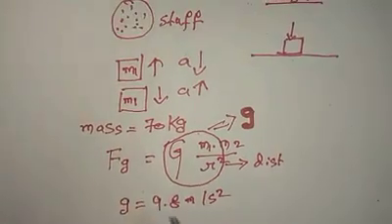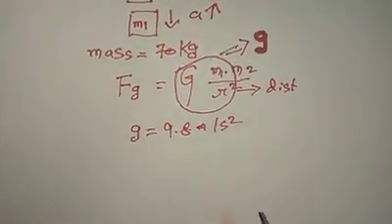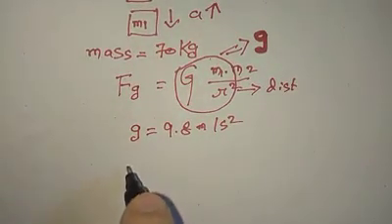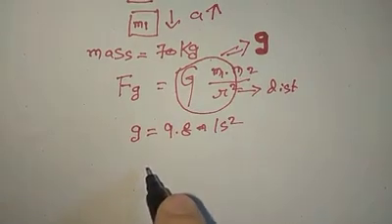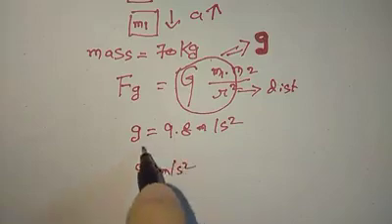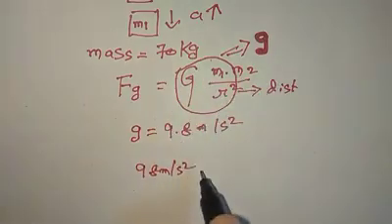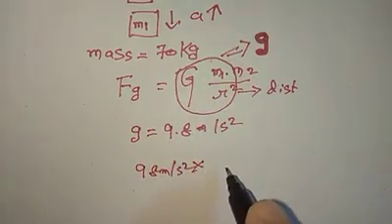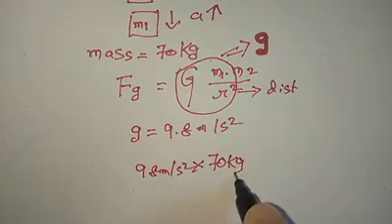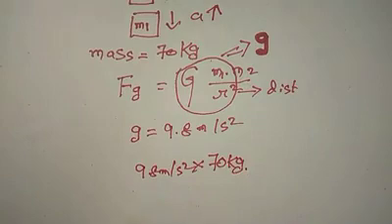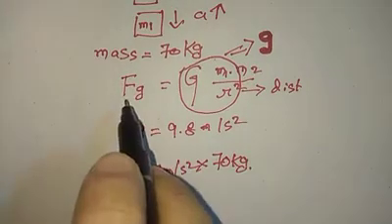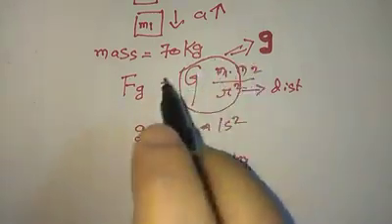Now if we consider this mass as 70 kilograms, we take 9.8 meters per second squared, which is the value of this g, multiplied by 70 kilograms. You might ask how this equation comes about.